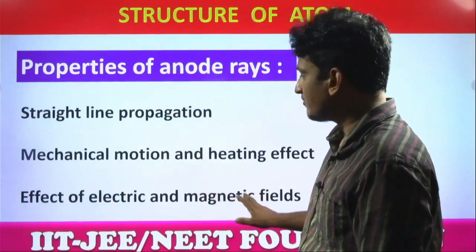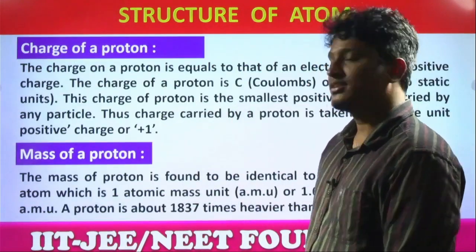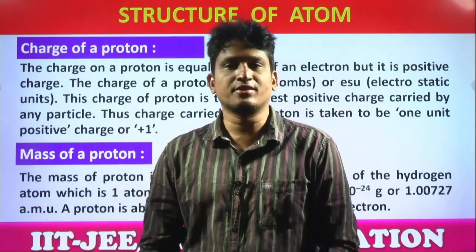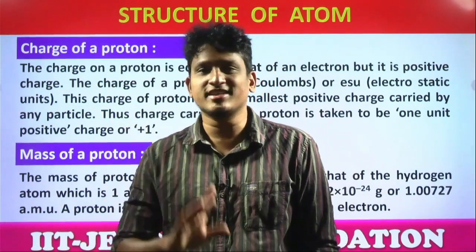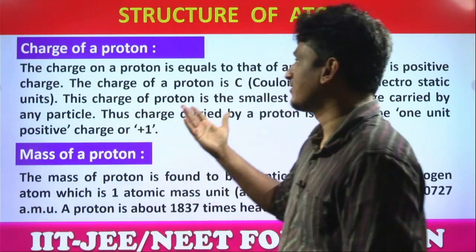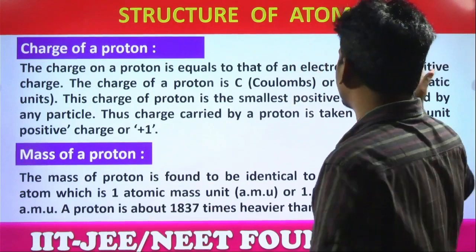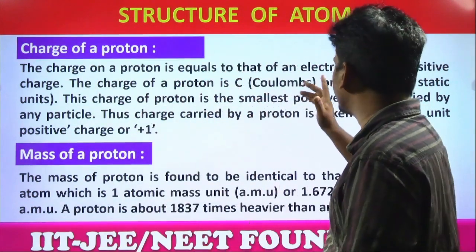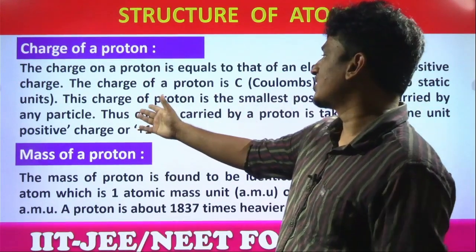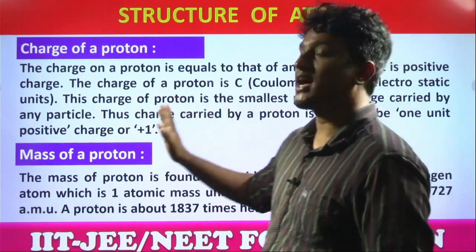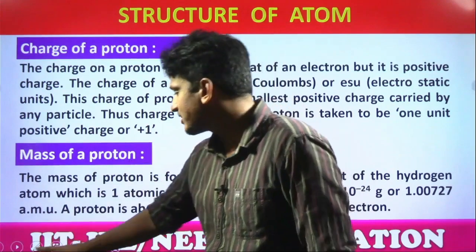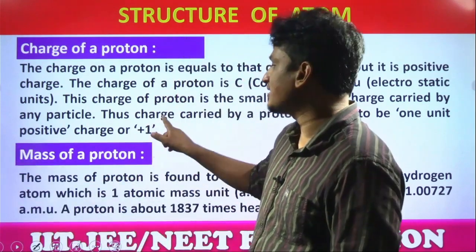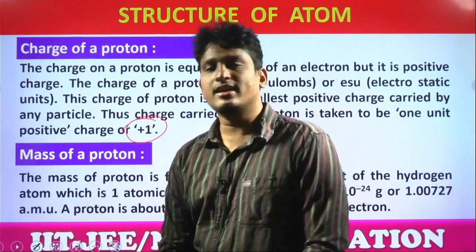Next, charge of proton. The charge of a proton is the same as that of an electron but opposite. Yes sir, electrons are negative, protons are positive. The charge on a proton is equal to that of an electron, but it is a positive charge. The charge of a proton in coulombs or ESU, students, is the smallest positive charge carried by any particle. So in general, for an electron it is taken as -1, for a proton it is taken as +1.